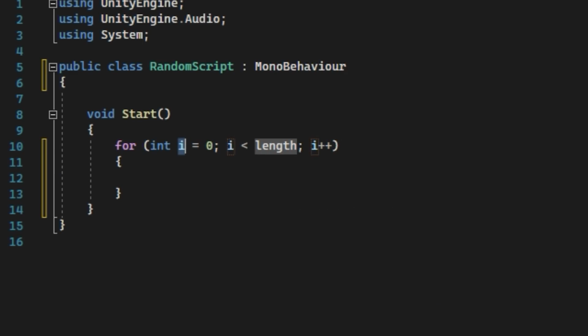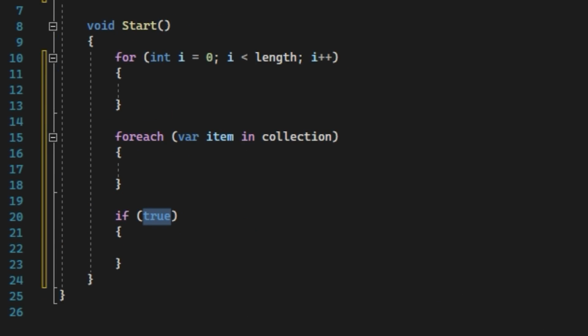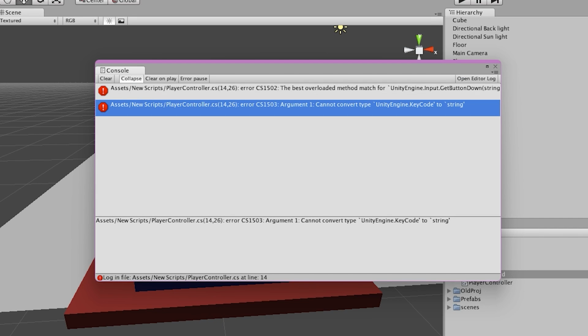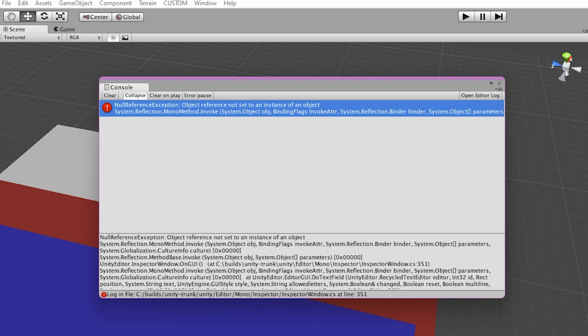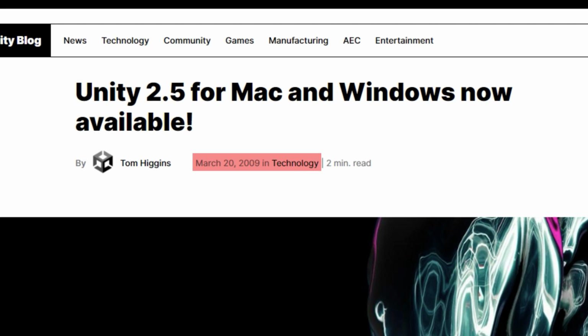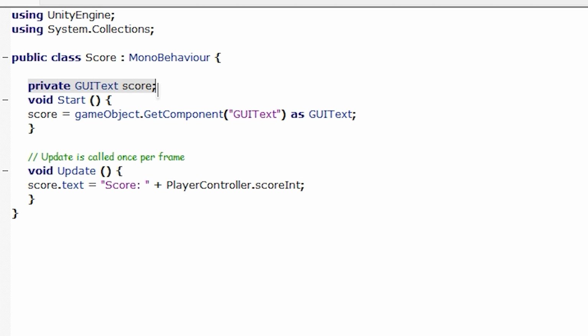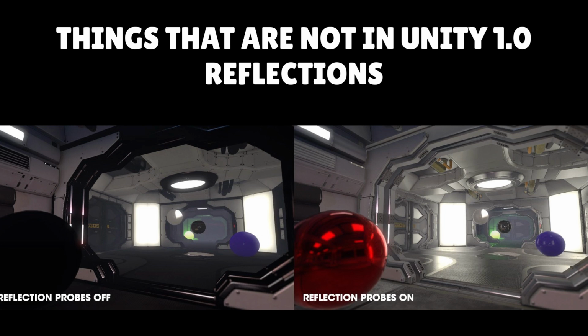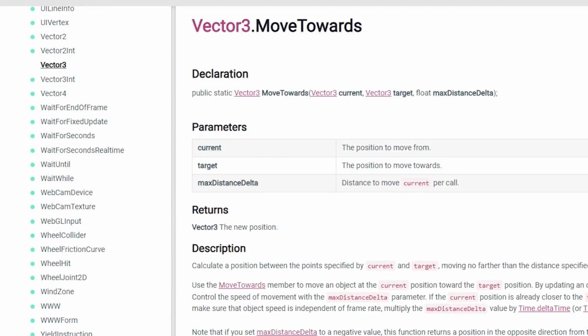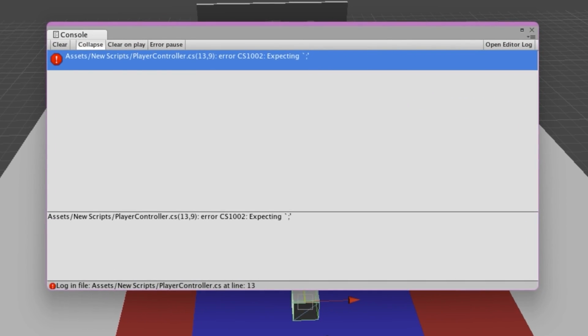How in the heck did people make games before? Nowadays, I open Visual Studio and it basically does the whole function for me. Not only that, but the error messages you get in Unity are so goddamn confusing. And also, let's not forget that this Unity is pretty old, so a lot of functions are not the same, or they don't even exist yet in this version. I was doing the movement and I needed the move forward function, and obviously it didn't exist.